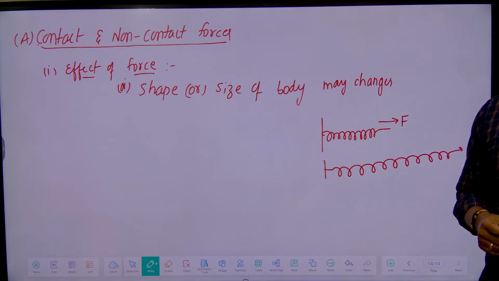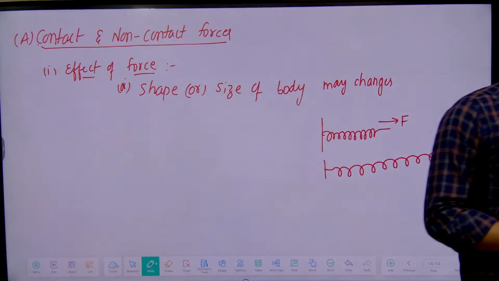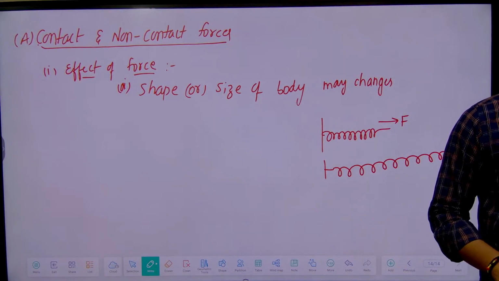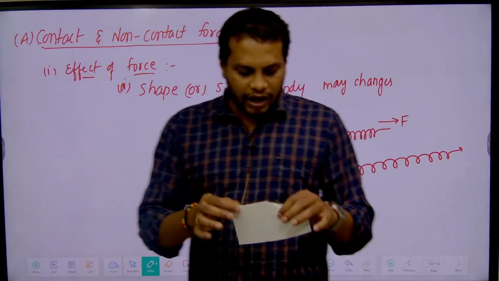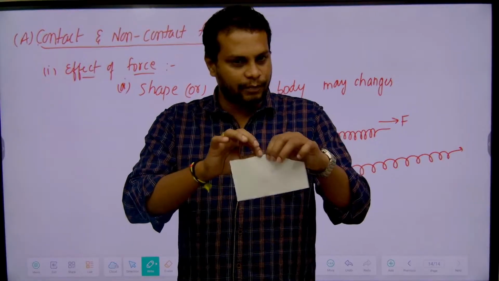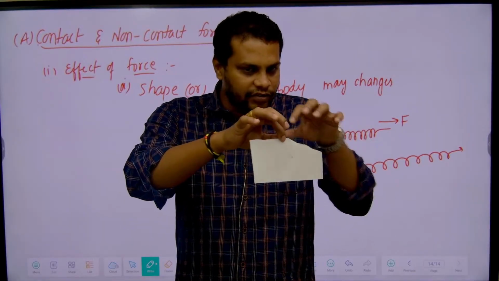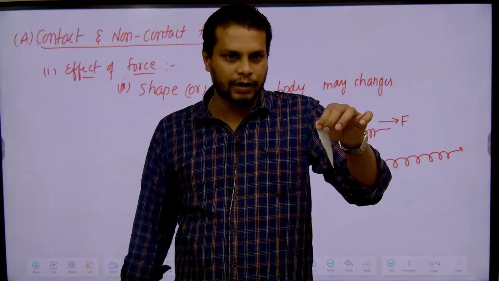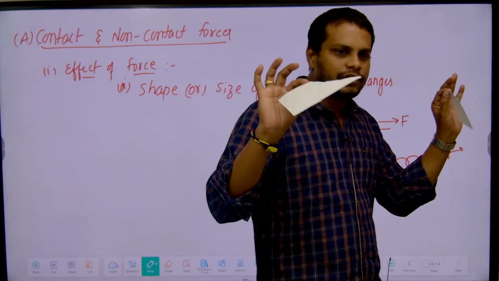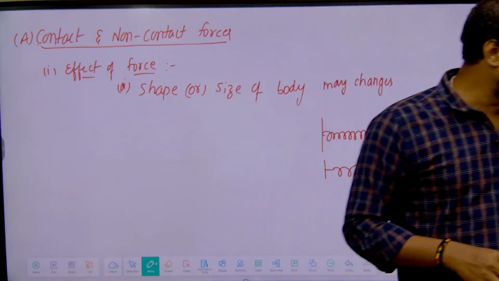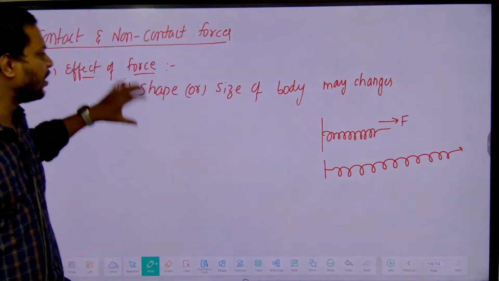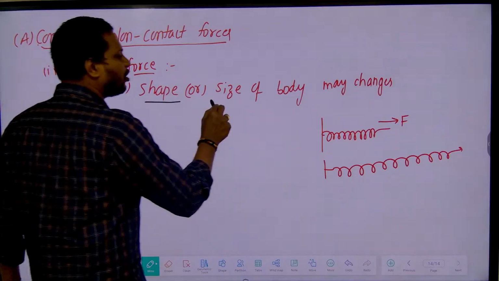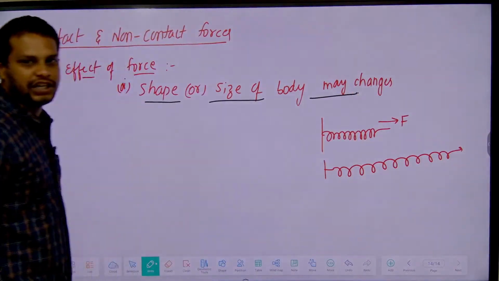Are you clear? Suppose I take one more object, a piece of paper like this. This is the size of the paper. If I apply force on this paper, then what will happen? The size of the body also changes. So the first effect of force is that by applying force, the shape or size of the body can be changed.